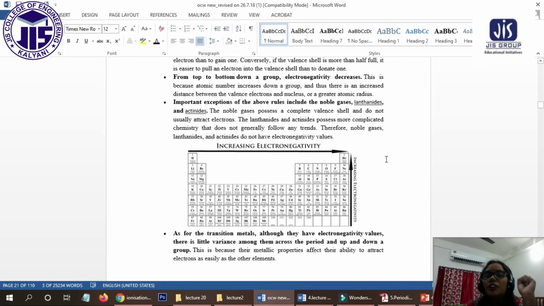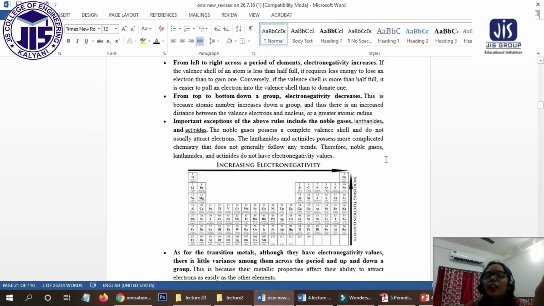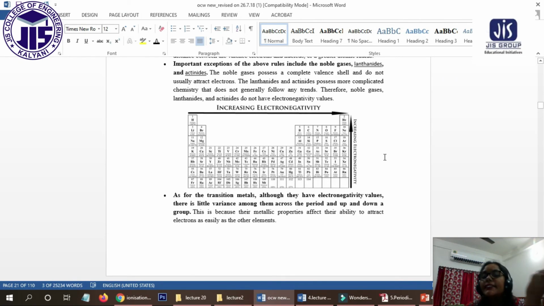Now the question is, what is the difference between electron affinity and electronegativity? Electron affinity means the energy released while we are adding an extra electron to the outer orbital of a neutral gaseous atom.